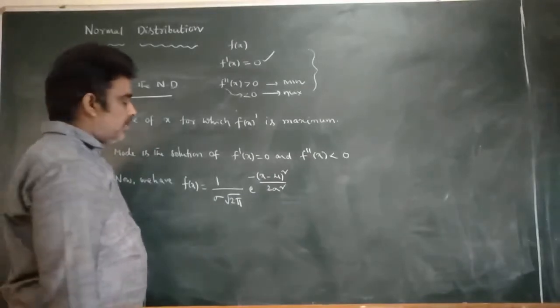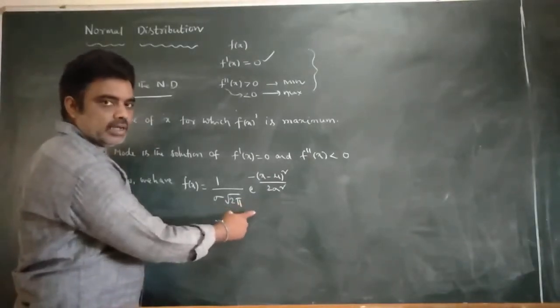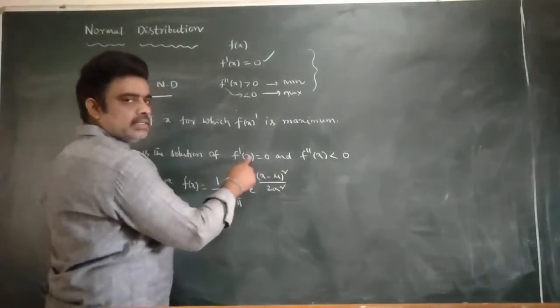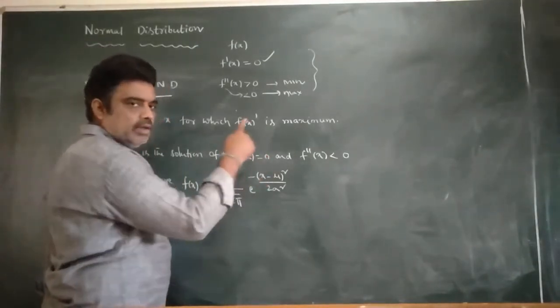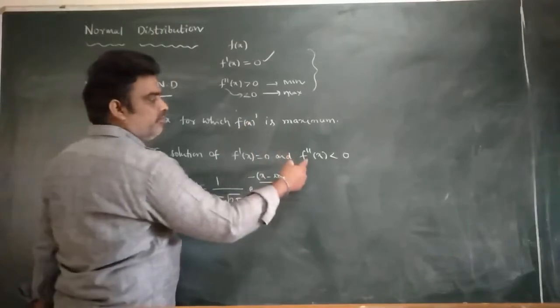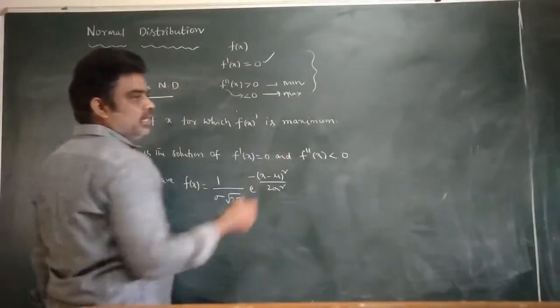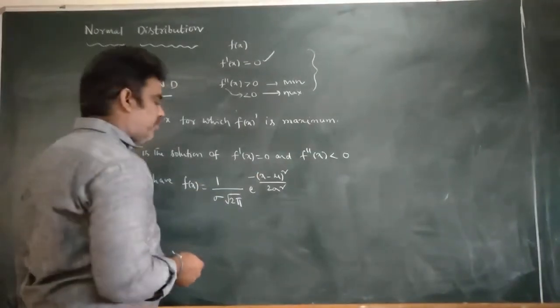This is the probability density function of the normal distribution. Now our aim is to find f dash x and equate to 0, then find the values of x. Then for the value of x where f double dash is less than 0, that point is said to be the maximum value of f of x.